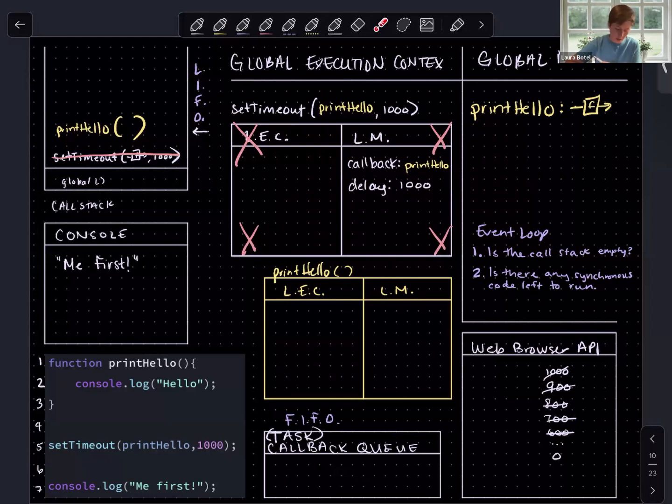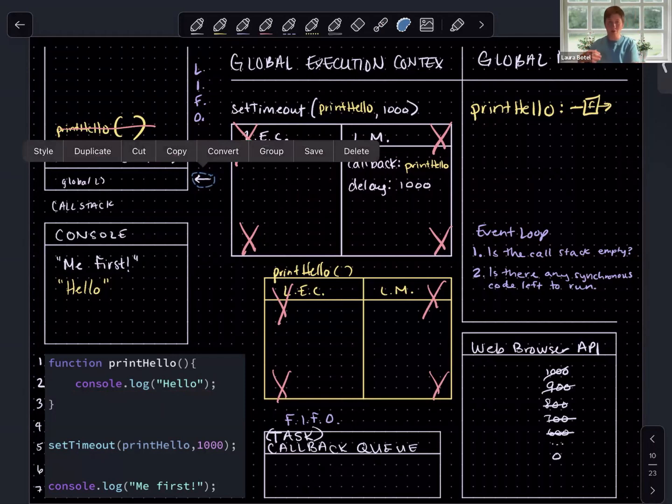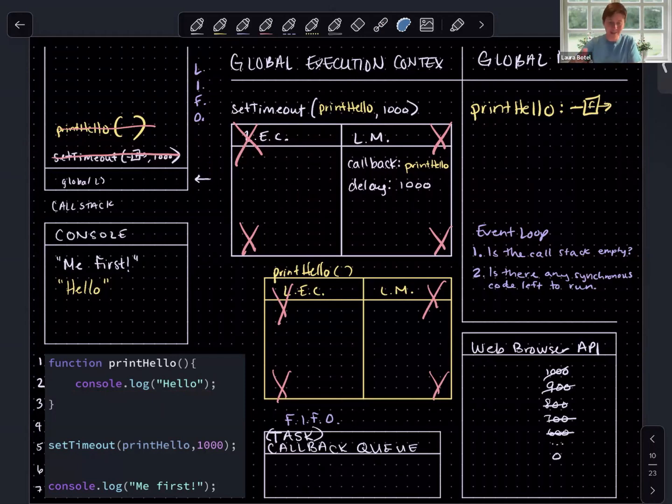And what are we going to do here? We're going to console log hello. Okay, so we've console logged hello. There's no code left to run in this function definition. So we can do our usual cleanup, mark this context as eligible for garbage collection, pop it off the call stack, and weave the thread of execution back into the stack frame below this on the call stack, which in this case is global. And we have run all of our code and we've done something asynchronously.